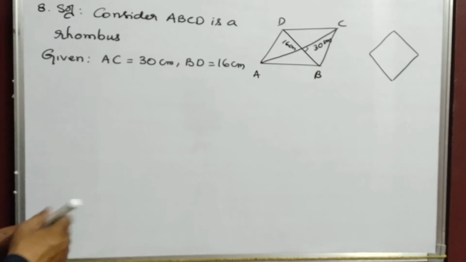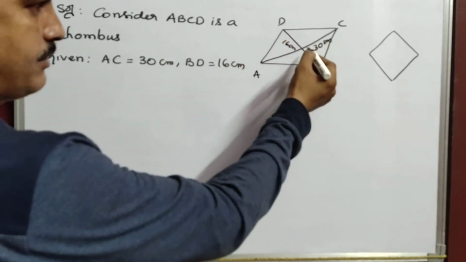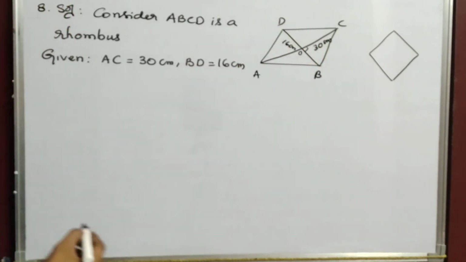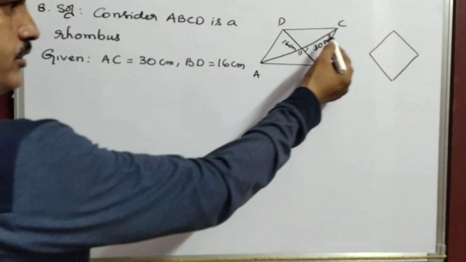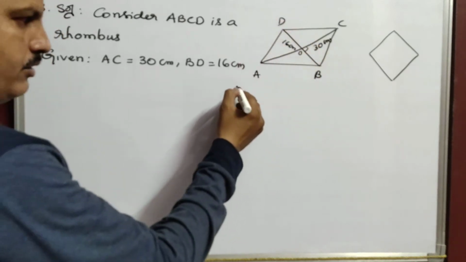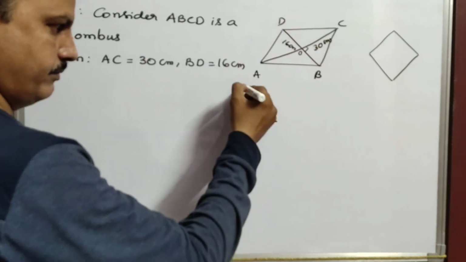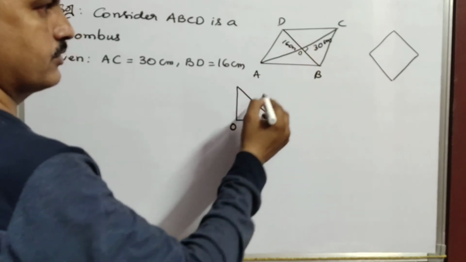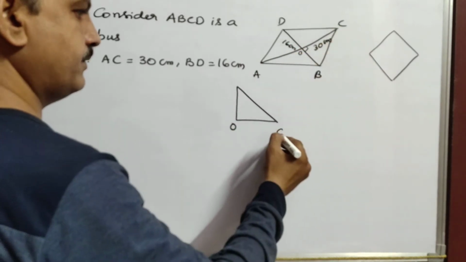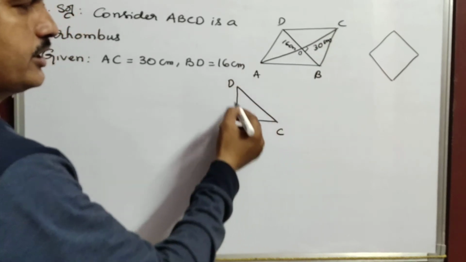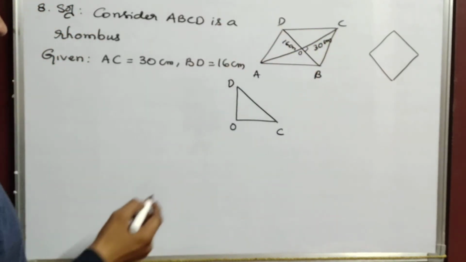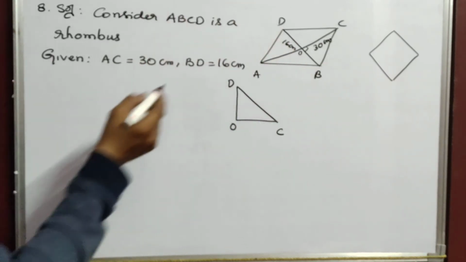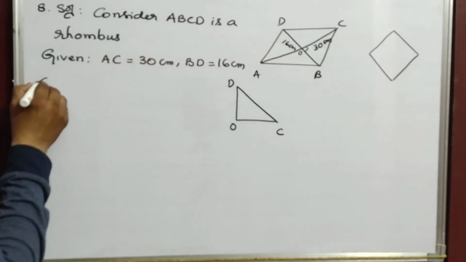But first we have to find at least one of the sides here. Okay, see here. Now I am choosing a point, suppose O. I just kept the name O. Then COD. This is O. CD. So COD is a right angle triangle. BD is 16. First find OD, how much is it?